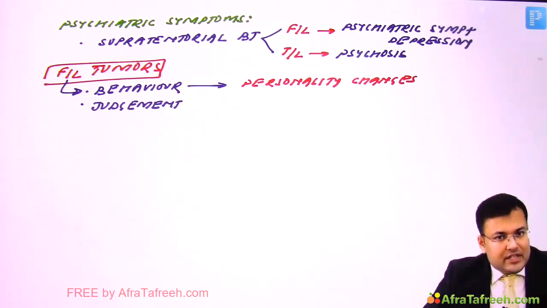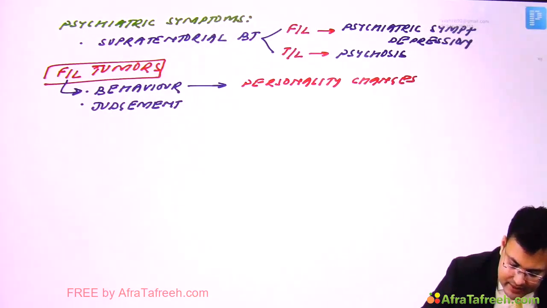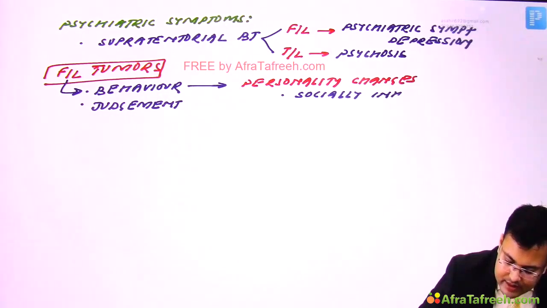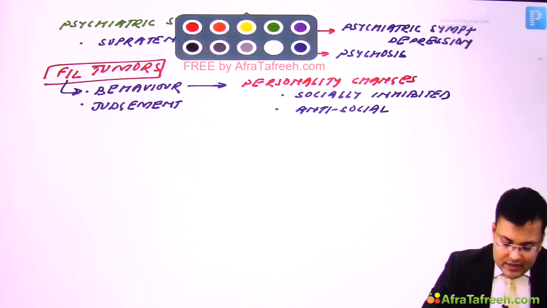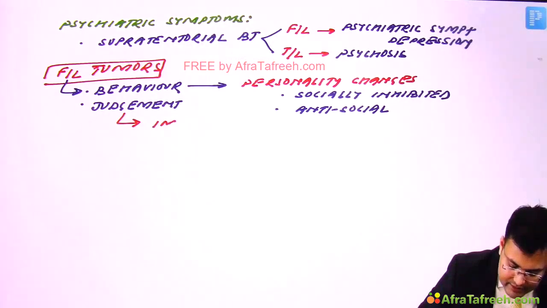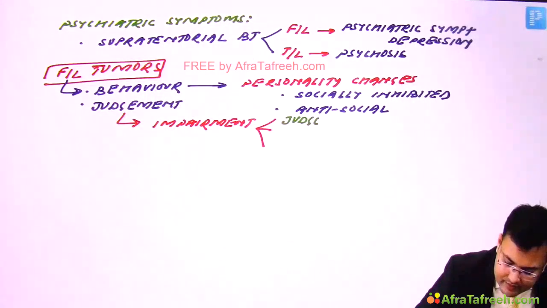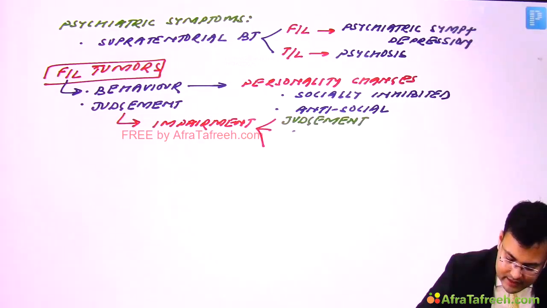You will notice that these patients have antisocial behavior, so they are socially inhibited. Since the frontal lobe also controls judgment, there is severe impairment of judgment, insight and foresight.